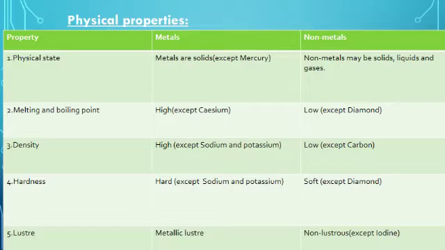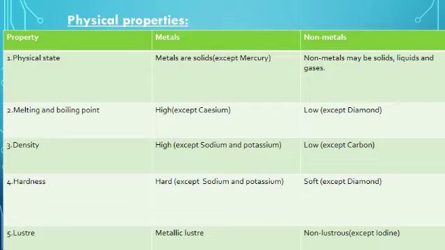Next property is melting and boiling point. You know what is melting point and boiling point? Melting point is a temperature at which a solid changes into its liquid state, and boiling point is the temperature at which liquid boils.